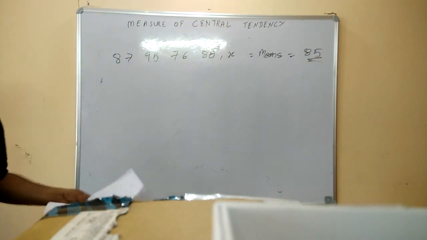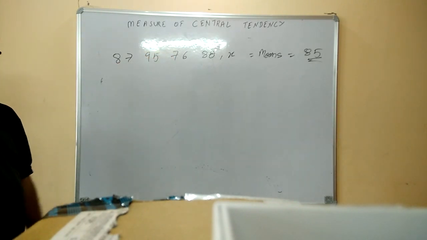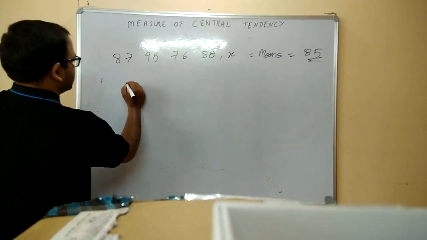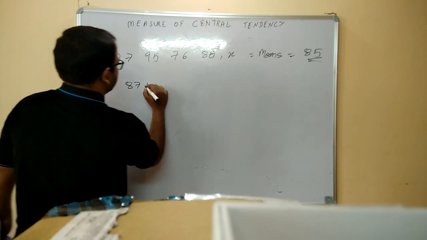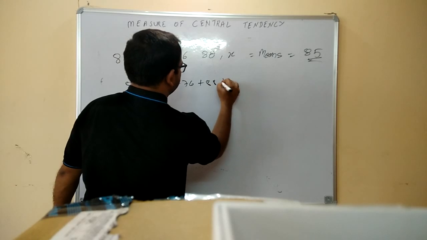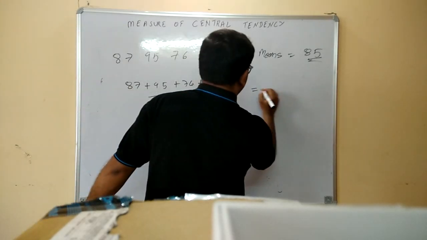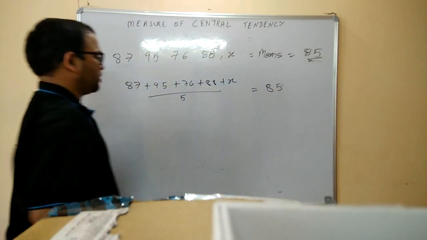The mean has a simple formula: first calculate the sum of all these numbers and divide it by the total count. So the mean is 87 plus 95 plus 76 plus 88 plus x divided by 5, and it should be equal to 85 as per our problem.